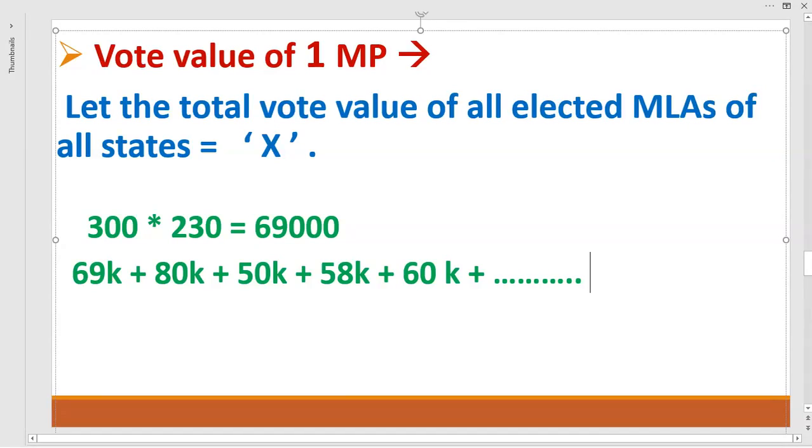Now what you have to do? You have to sum up all these numbers. So let's suppose when you sum all these numbers, the result is 20 lakh. So the value of X is 20 lakh. So what is X? X is the total vote value of all the elected MLAs of all the states. Okay, so let's suppose this value is 20 lakhs. So now friends, I hope that you all must be clear how to calculate X.